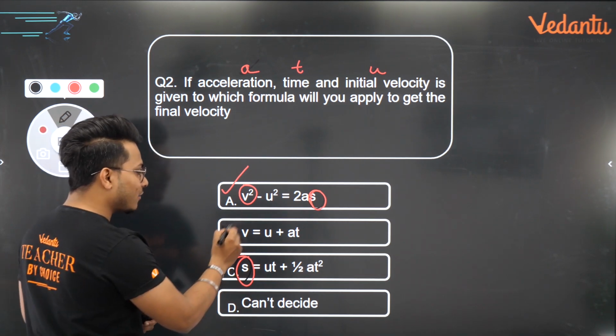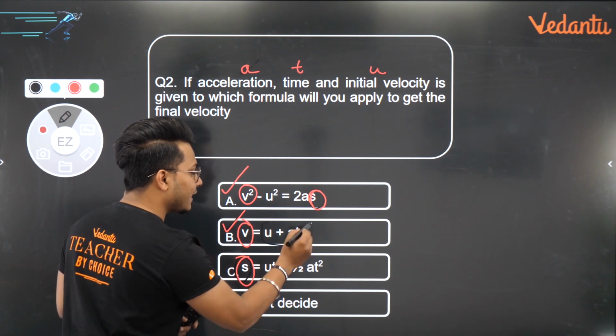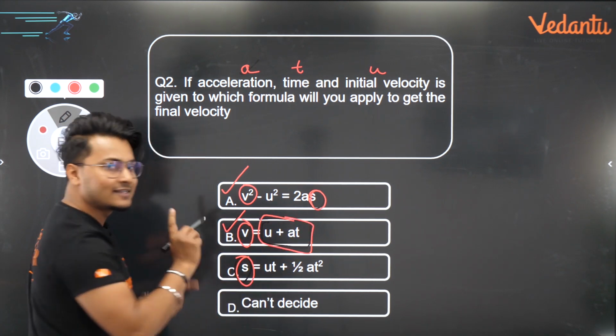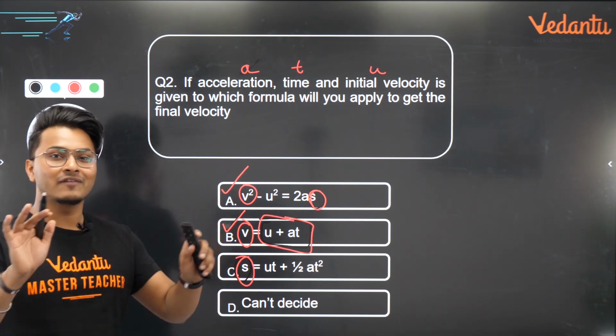So in the second equation, if you notice very carefully, V we need to find out. U plus AT, UAT entirely is given to you. Correct? So option B is the right answer. Very nicely done, guys. A lot of you guys are doing really great.